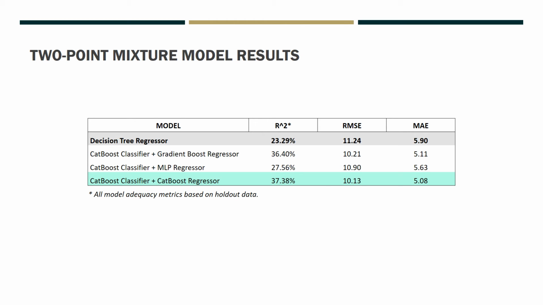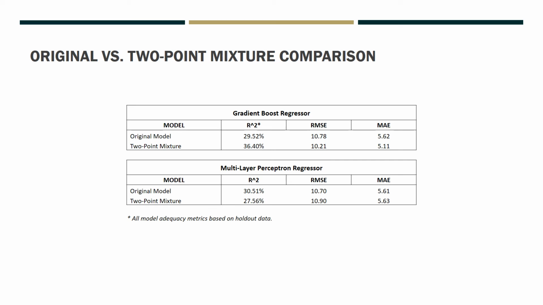Note that the decision tree regressor metrics represent results from the original all-in model. This allows us to quantify to what degree our second generation models improve upon the initial approach. We see some improvement relative to our benchmark in terms of R-squared, but for the other metrics it's hit or miss. If we perform a side-by-side comparison of similar models across first and second generation, results vary. The gradient boost model performed slightly better across all metrics, but the multi-layer perceptron performed worse. The fact of the matter is that even with the mixture model implementation, our MSE is still way too high.